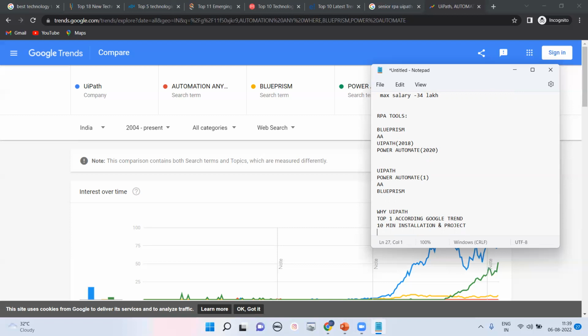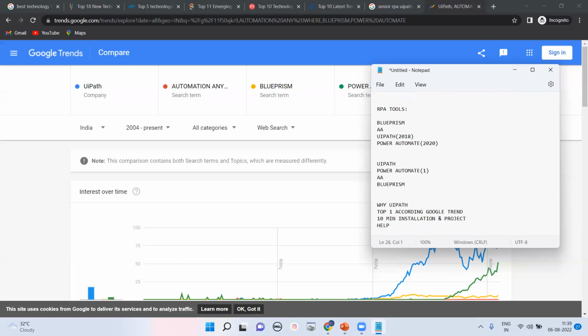Apart from that, if you want support from across the world, there are n number of resources like the UiPath forum. UiPath has lots of things, like the forum. Help-wise, it's top among all the tools. You'll get lots of information from the UiPath group also. There are n number of developers, and if you count the technical people across the world, you will get the most people from UiPath.